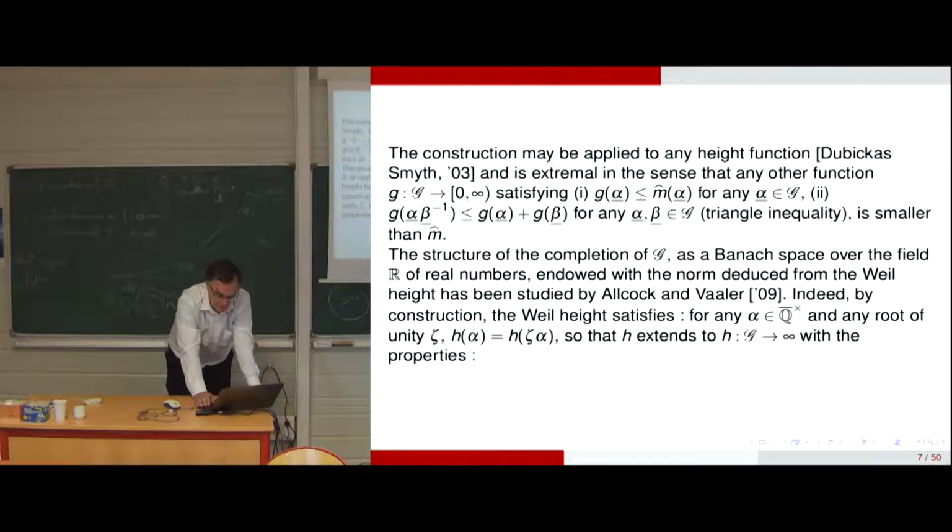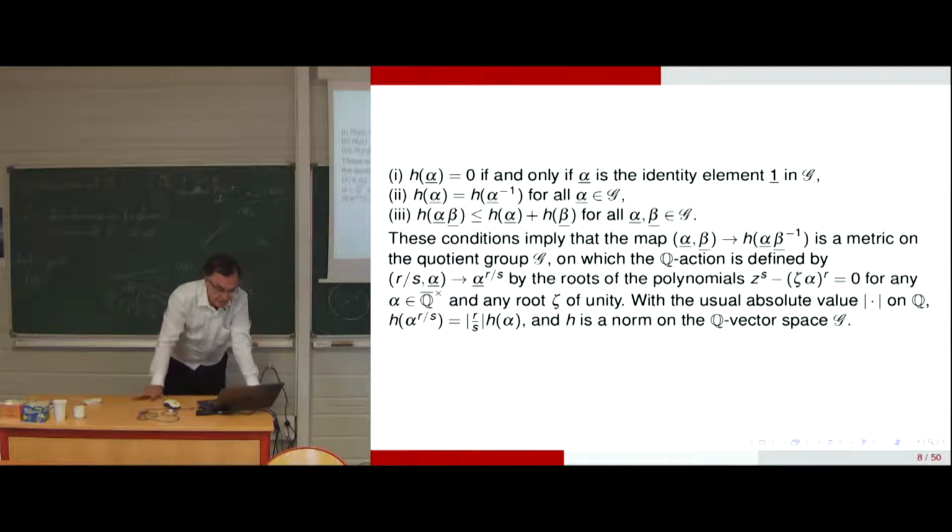So there is a multiplication by roots of cyclotomic polynomials. With these properties on G, we are in a quotient space, and these conditions imply that the map alpha, beta to h of alpha beta minus 1 is a metric on the quotient group, and we also have a Q action by the roots of some polynomials here, zs minus beta alpha to the r, for any alpha and any root of unity.